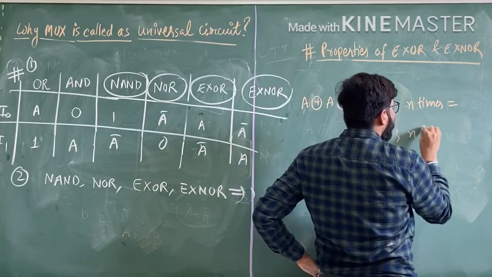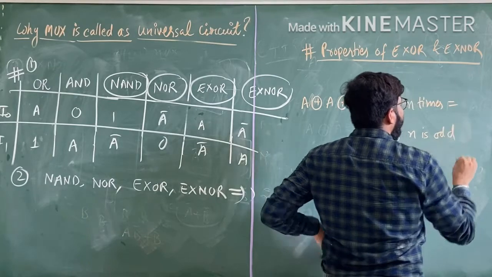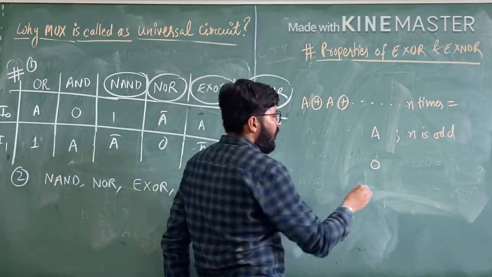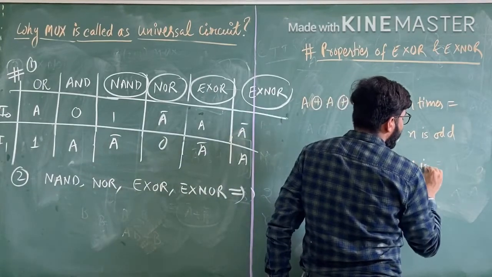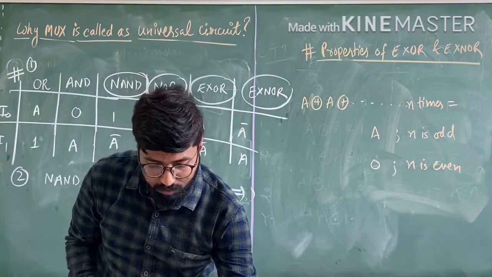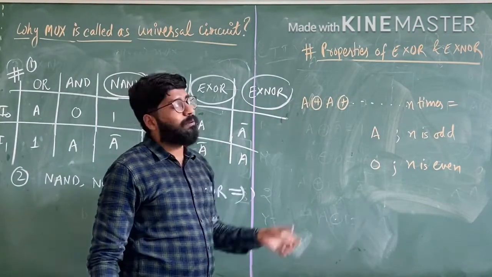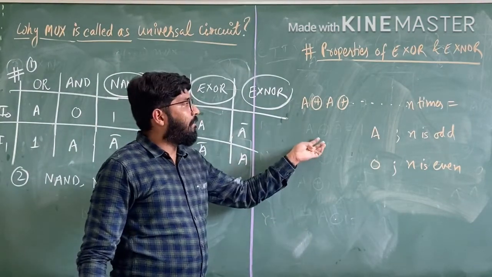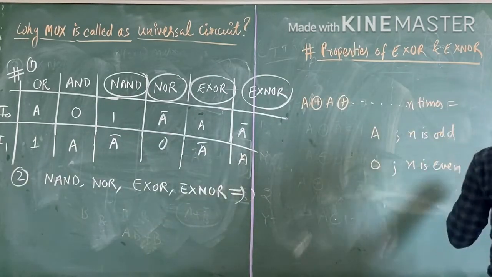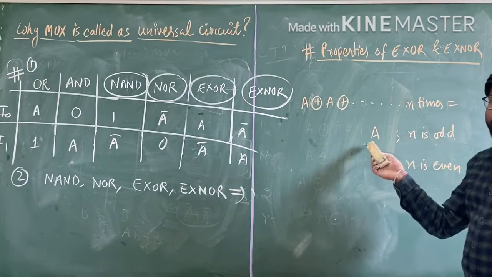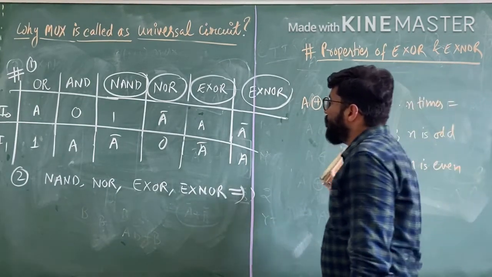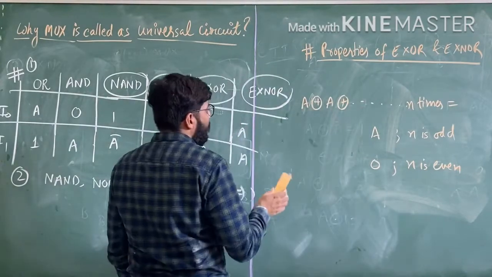If the value of n is odd, we have output A. If the value of n is even, the output is 0. This is the most important property. This is the same in the case of the XNOR gate also.